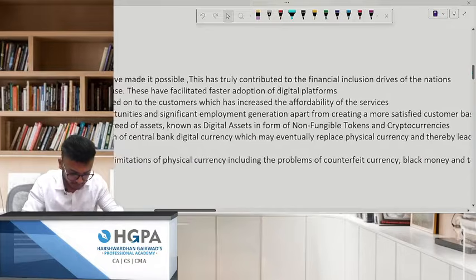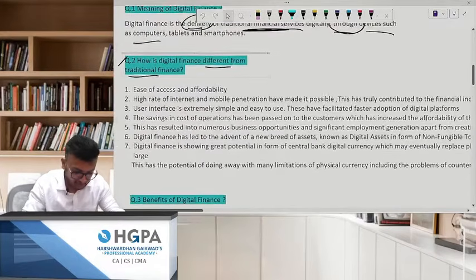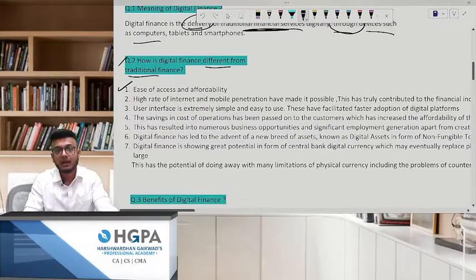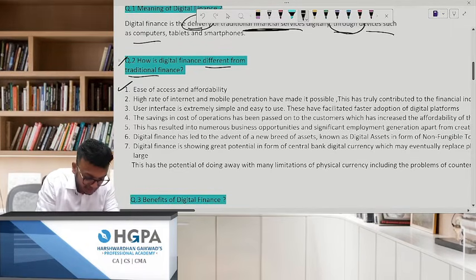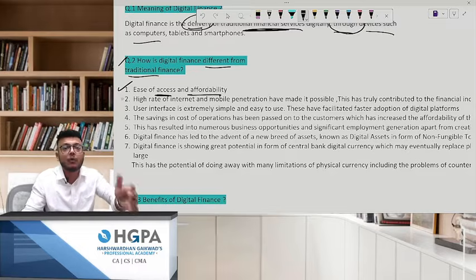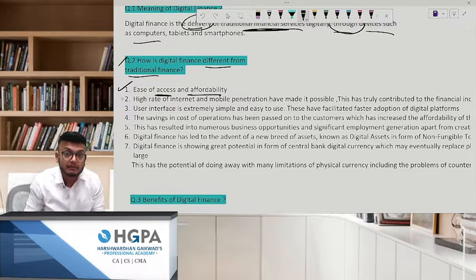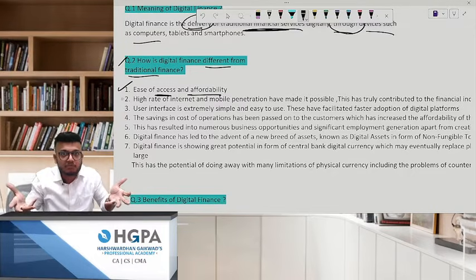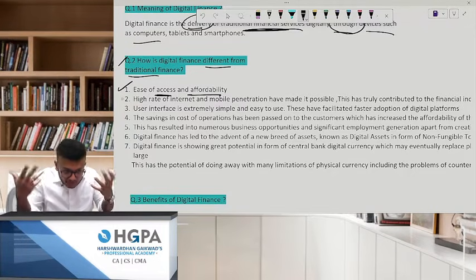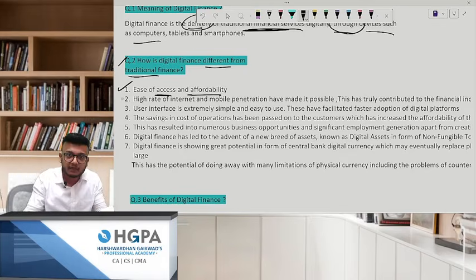Okay, I'll come to this also. See this. Try to write it. So first, what is the first thing? How is digital finance very good compared to traditional finance? Ease of access and affordability. What did Jio do? When Reliance came in with Jio, with fire and tanks and all that, when they entered the market, they gave it for free. They gave it for free.